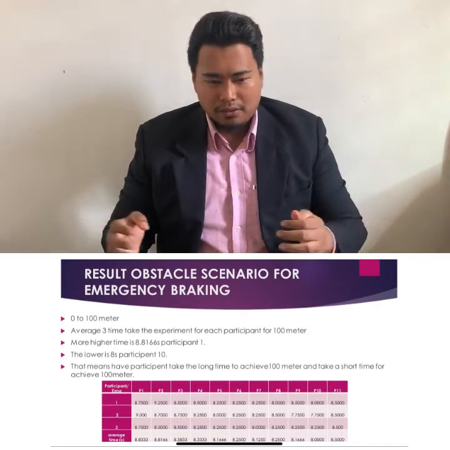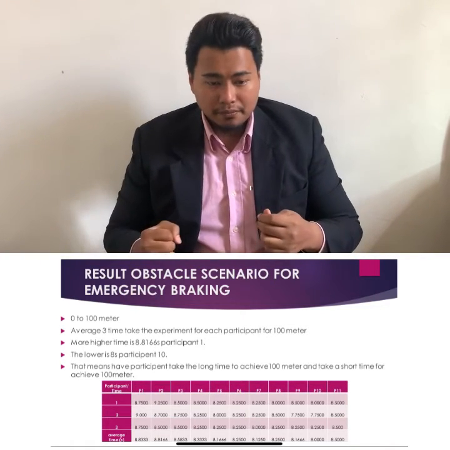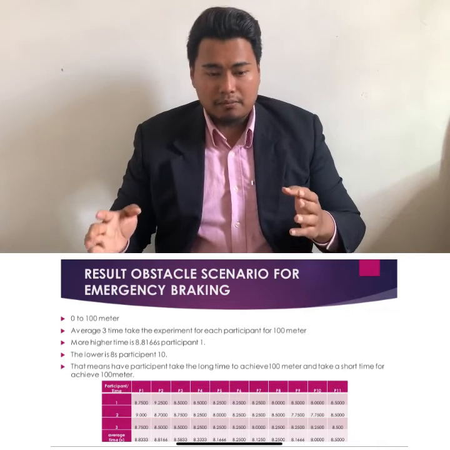For the 0 to 100 meter line, I got participant braking times.